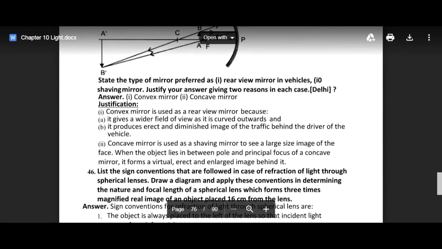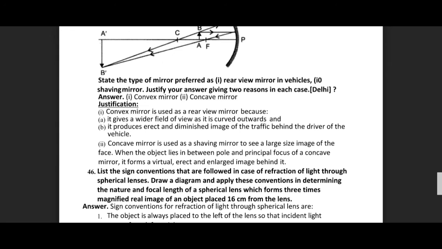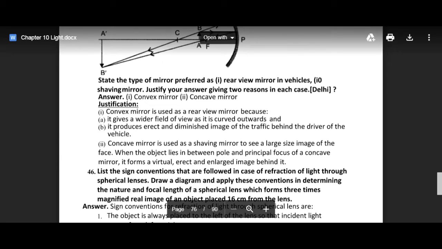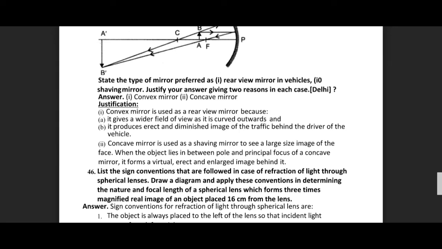State the type of mirror preferred as rear view mirror. Concave we use as shaving mirror, and rear view mirror is convex mirror. The justification we have already told in previous videos also, that convex mirror is used as a rear view mirror because in order to have a wider field of view as it is curved outwards, and it produces a diminished image of the traffic behind the driver.